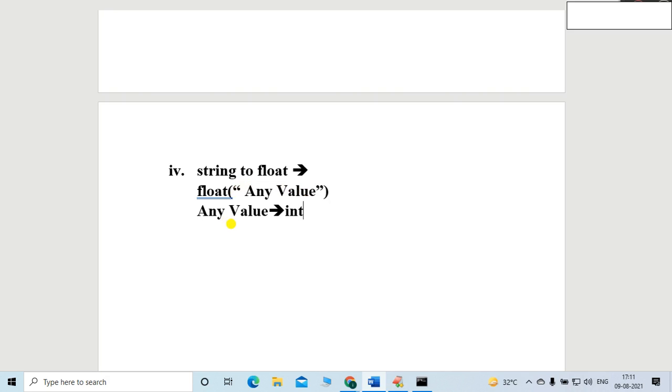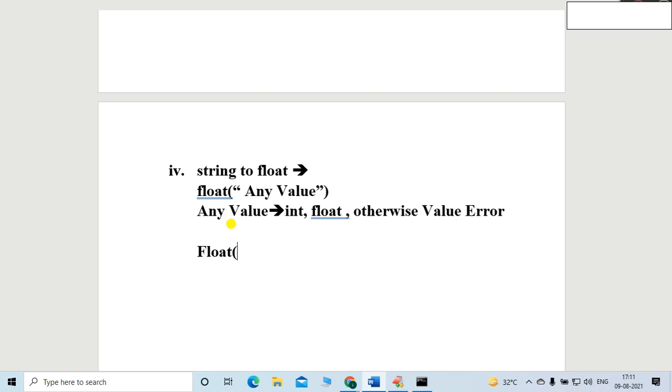It should be integer, or it should be float. Otherwise, error. Which type of error? Value error.